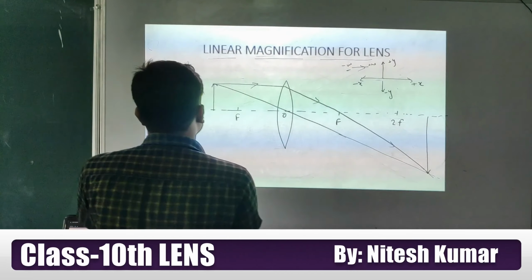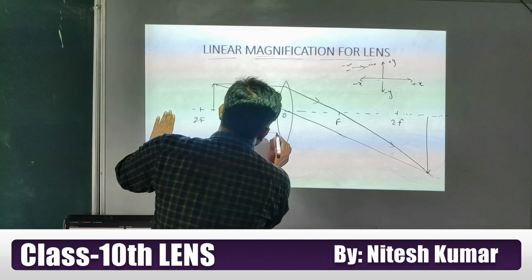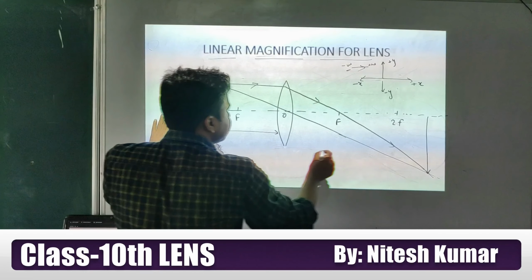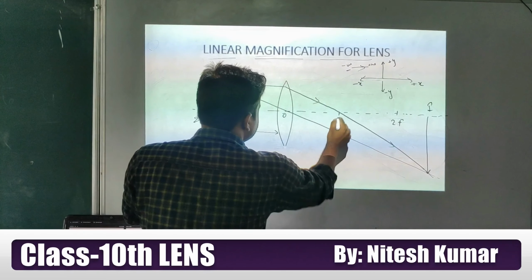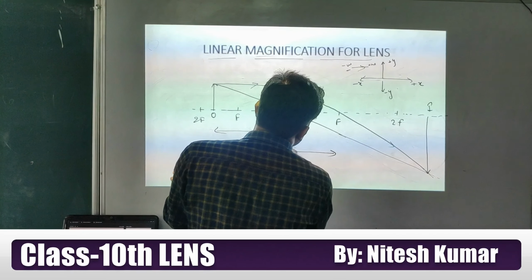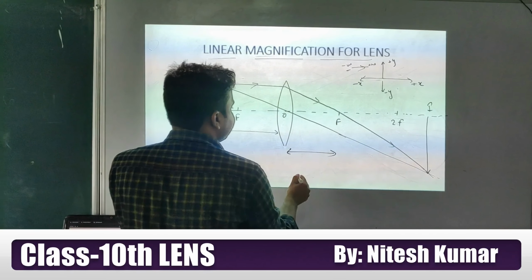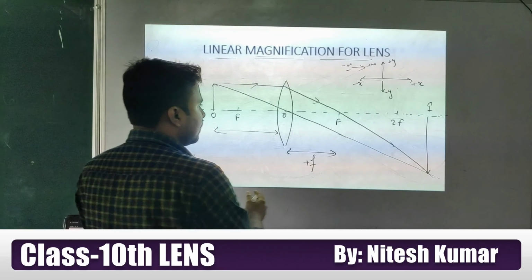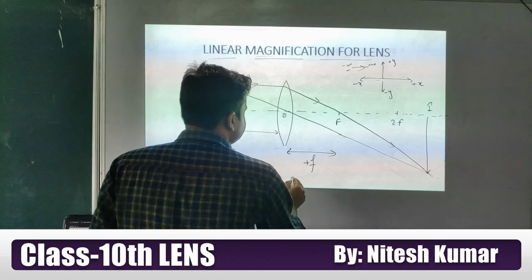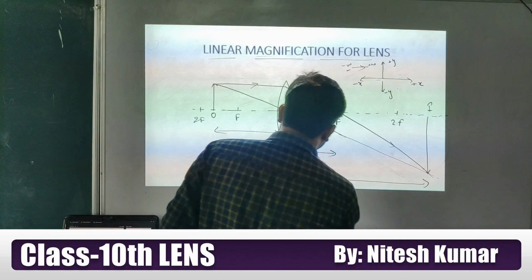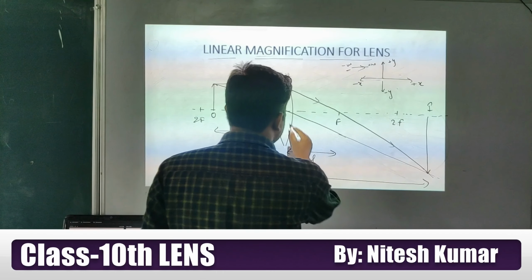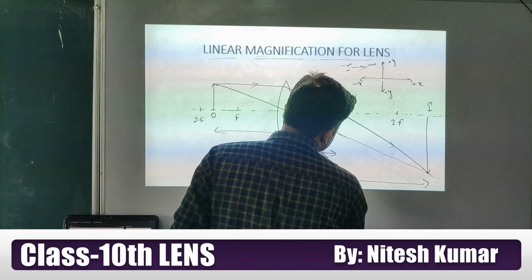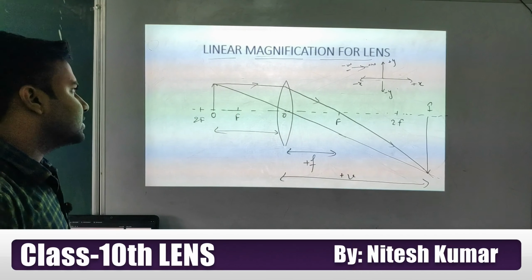Okay student, now try to understand. I am giving the names also. This is the object, here the image is forming, and this one is the focus point. The distance between the optical center and focus is positive f. The distance between the image and optical center is v, and here we write it as plus v.